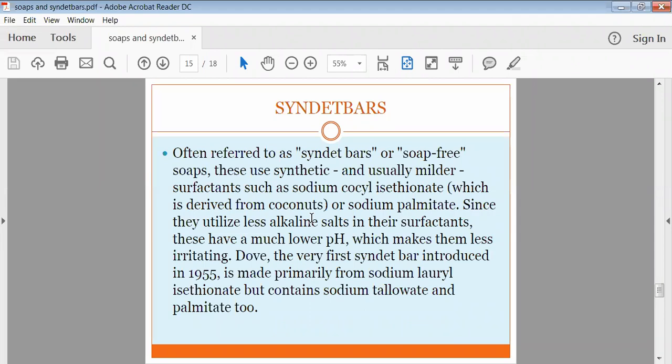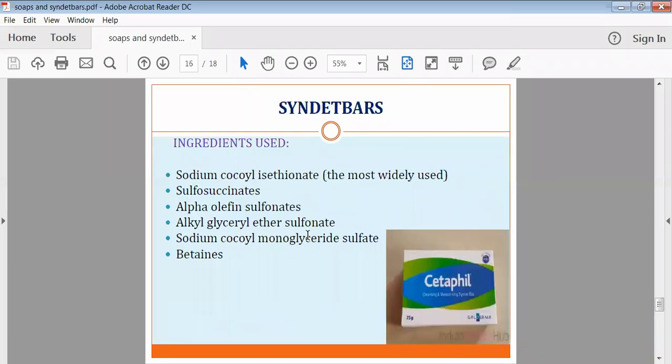Dove is the very first synthetic bar, which was introduced in 1955. This Dove soap is prepared by using sodium lauryl isethionate, and it contains sodium toluene and palmitate. Generally, for the preparation of synthetic bars, there are various materials we can use, like sodium cocoyl isethionate, which is the most utilized material as a surface acting agent.